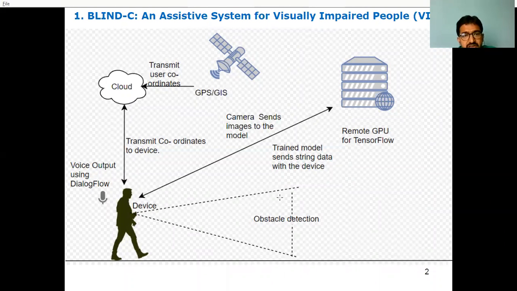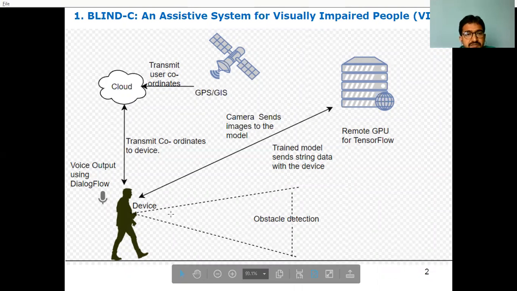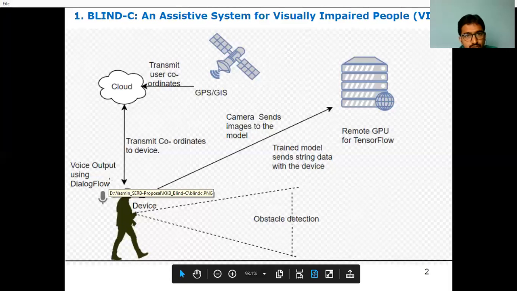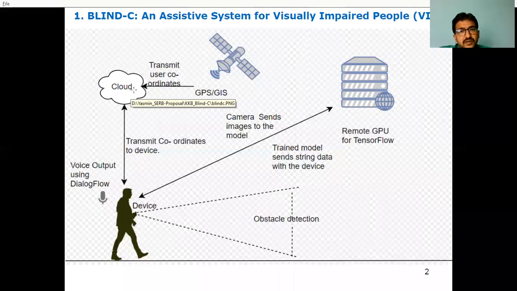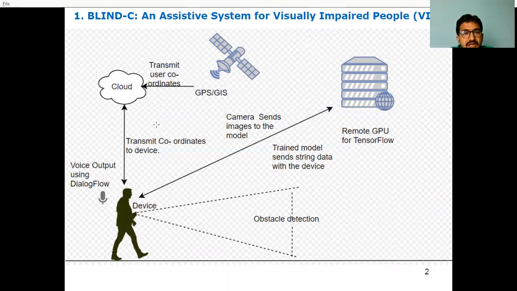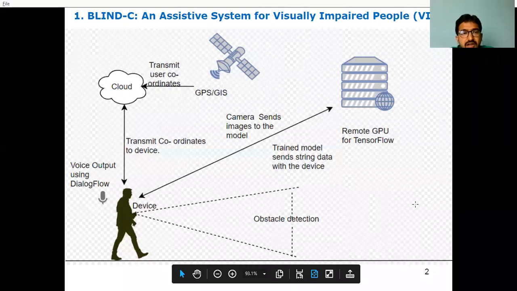Now, how this person interacts whenever any obstacle comes, whether you use any existing dialog flow tools, or change the cloud from Microsoft Azure to IBM, there is no invention there. It is not an invention under Section 3(j) of the Patents Act. Right? Changing a GPU with another GPU is not an invention. If there is a new process in how you interconnect the process, then at that time we can go for a patent.